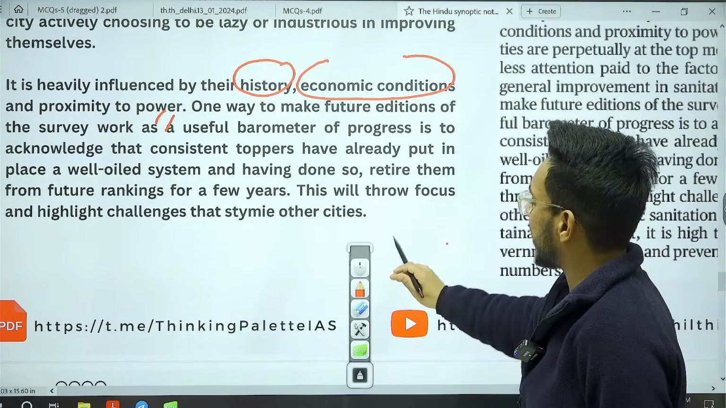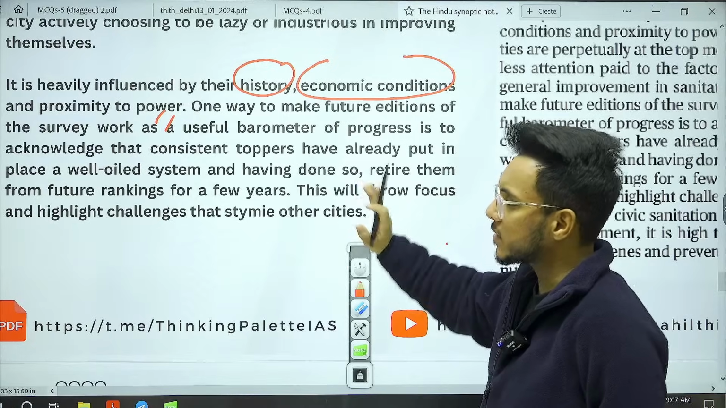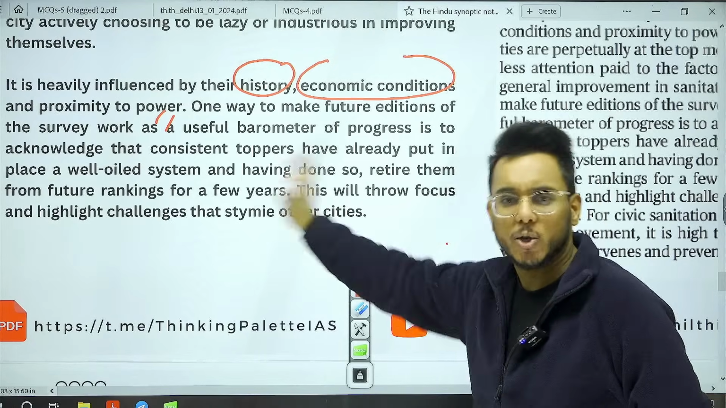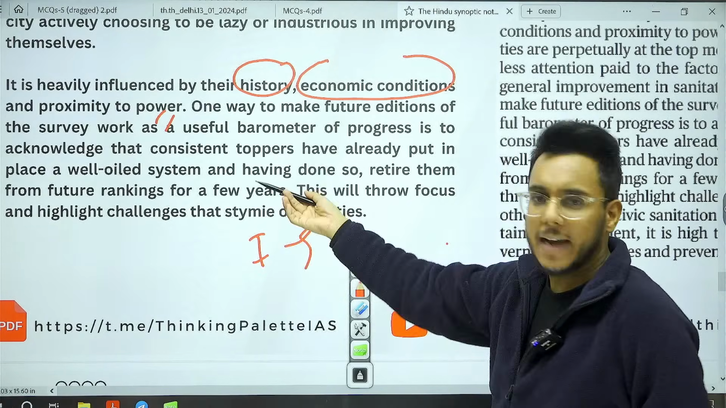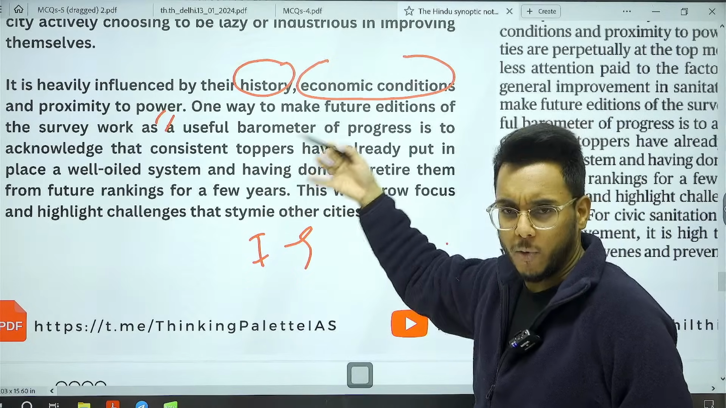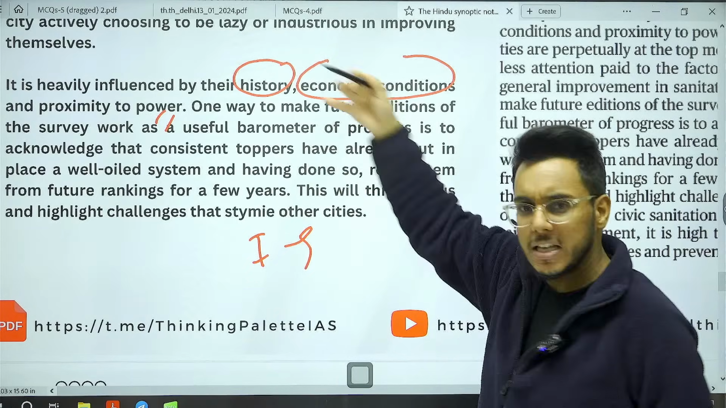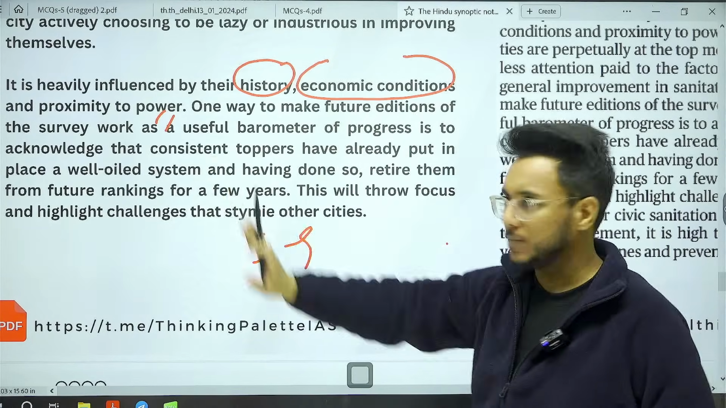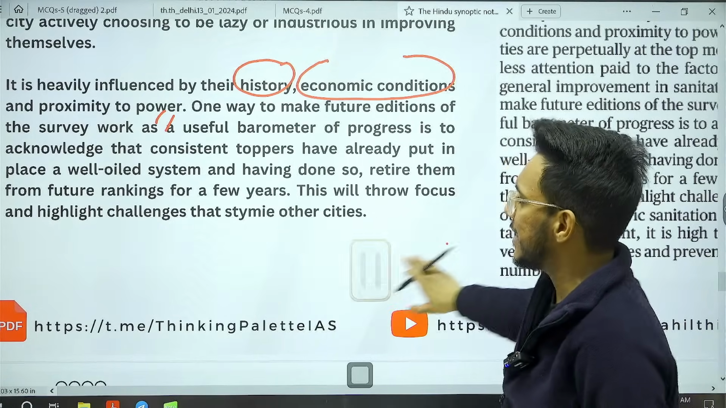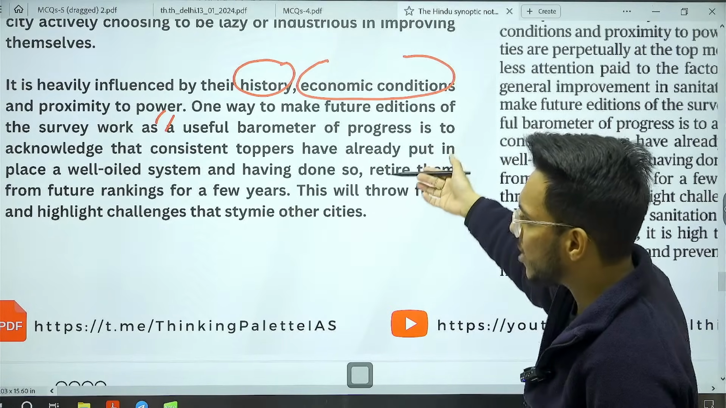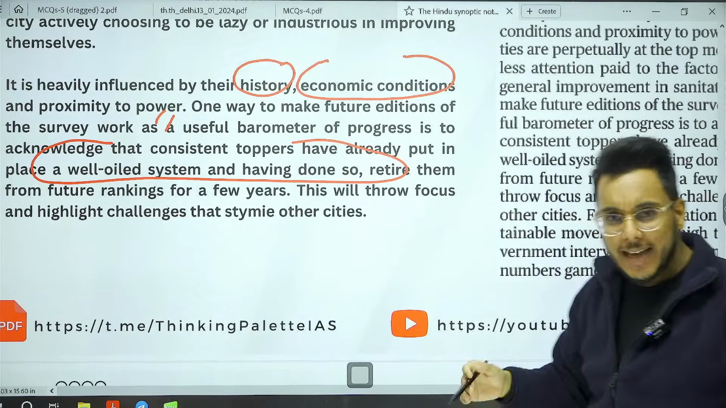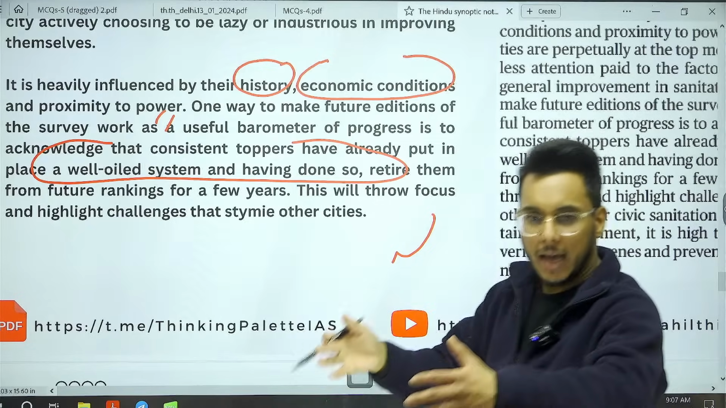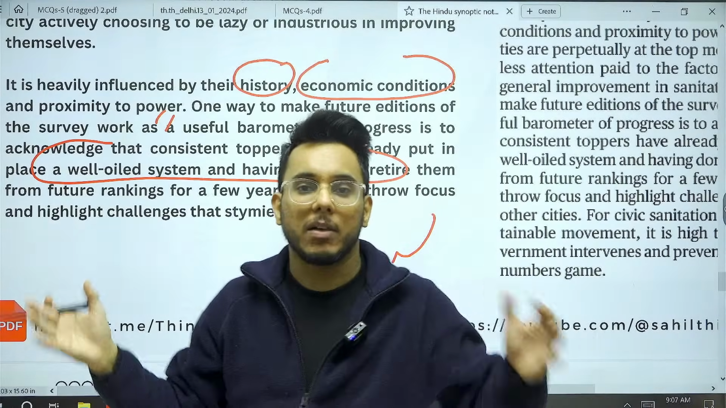Now it has been provided that, see, for the past few years, we see that there are some states which are getting the top rank. For example, Indore is getting the top rank. Surat is getting rank 1 and 2. Then there are cities within 1 to 10 that are permanently there. Now it says that these particular cities have already shown that they have a well-oiled system. Now what can be done? These cities can be retired and other cities should be given the chance.